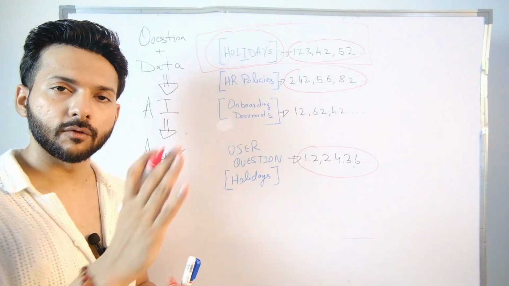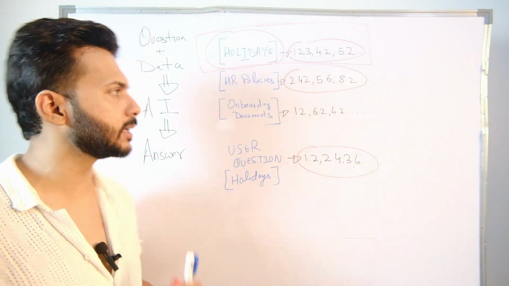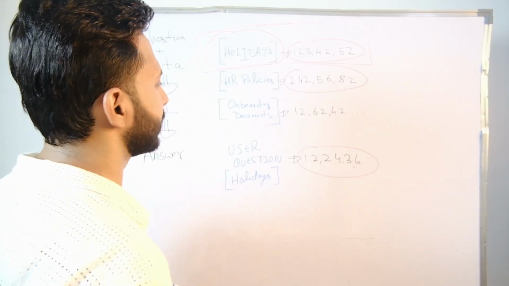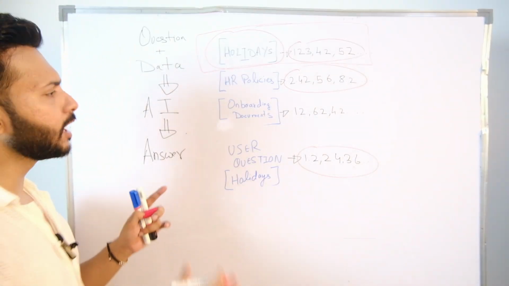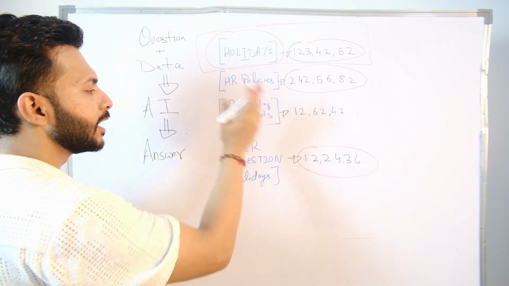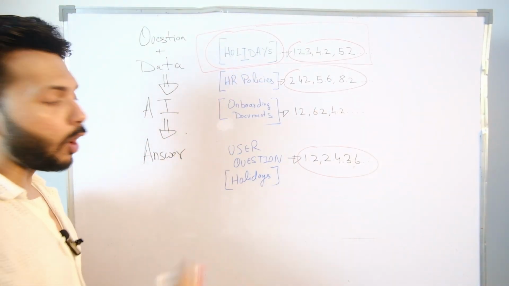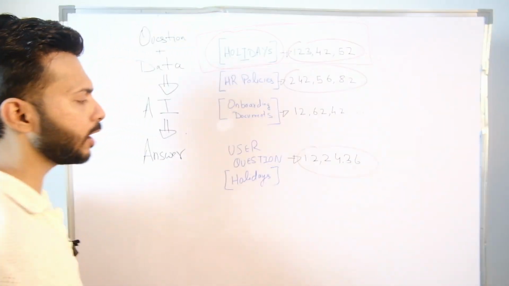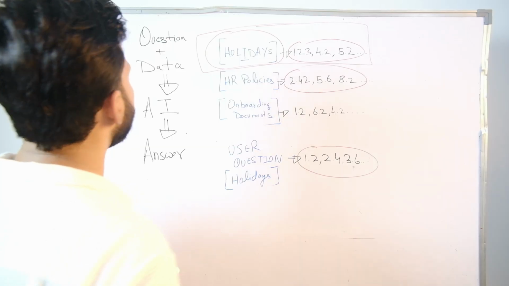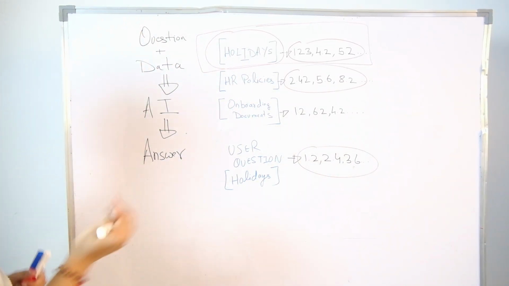Okay? Now again, do not worry about how the similarity would be found. There are many ways. One of the most popular ways you'll hear is cosine similarity. But again, that's for a separate day. For now, just understand we can figure out which of these chunks are most relevant to this user's question. Obviously, because this question is about holidays, this chunk would be returned. You'll get this chunk.